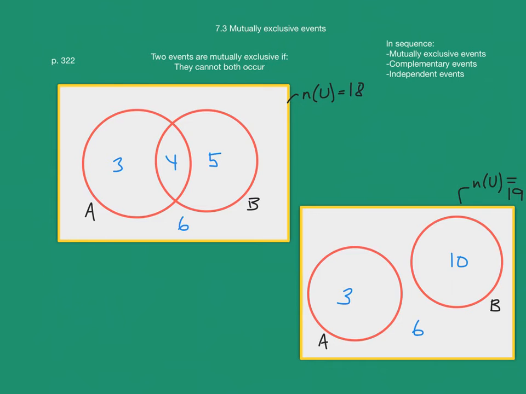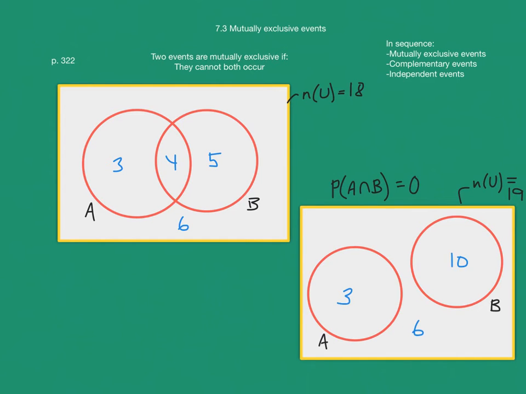And we could also notice that the intersection, we could write that as the probability of the intersection between A and B is 0 because the intersection is empty.